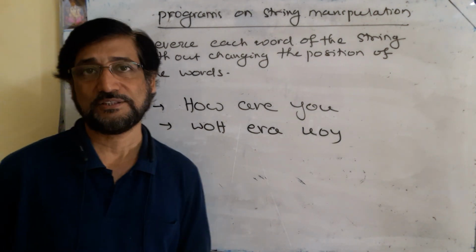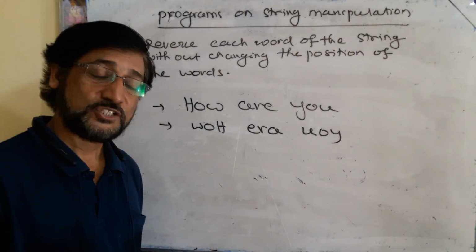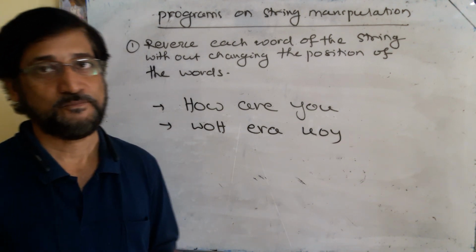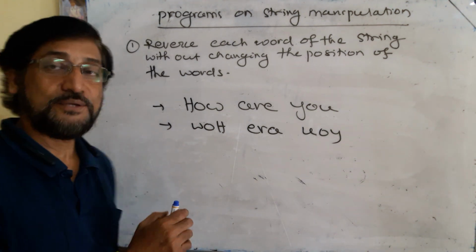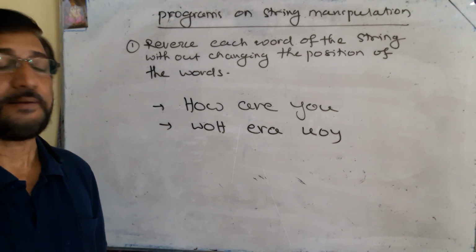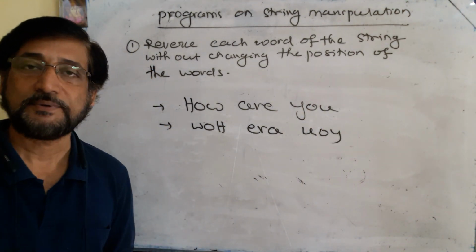Let us discuss the logic of the program. How to give instruction to the computer to reverse each word of the string without changing its position? We are asking the user to input the string. The user may type some space characters before and after the string, so let us remove all the space characters present before and after the string.